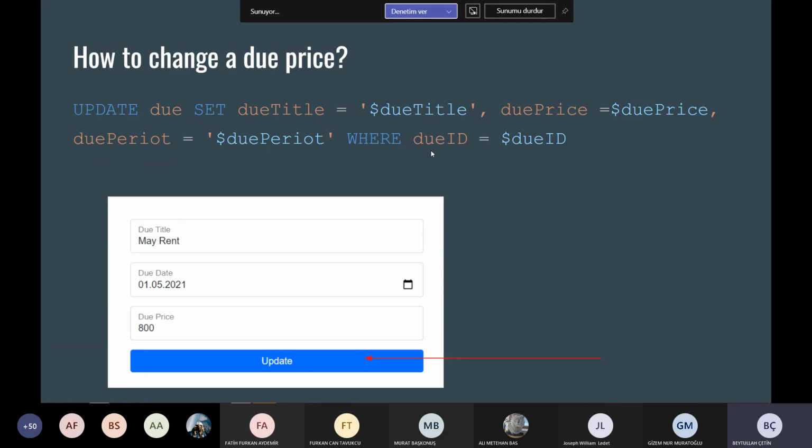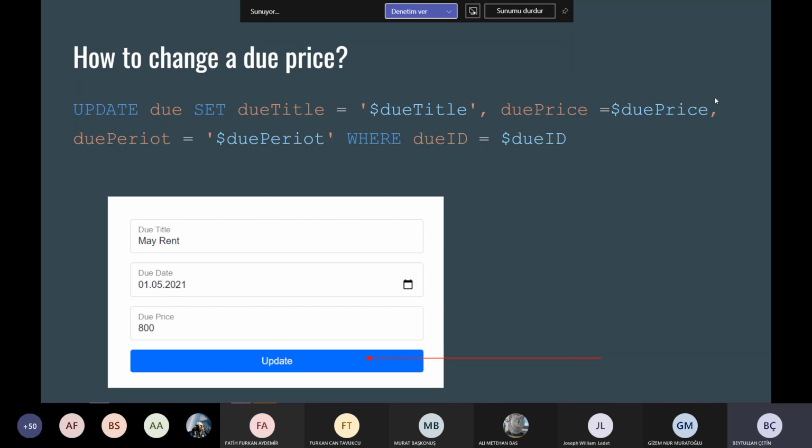We wanted to know 5 things, and one of them is how to change a due price. With this query, you can easily change the due price or everything about the due. You can change the title, date, or price. With this query, update due set due title as you want. You can write whatever you want here.